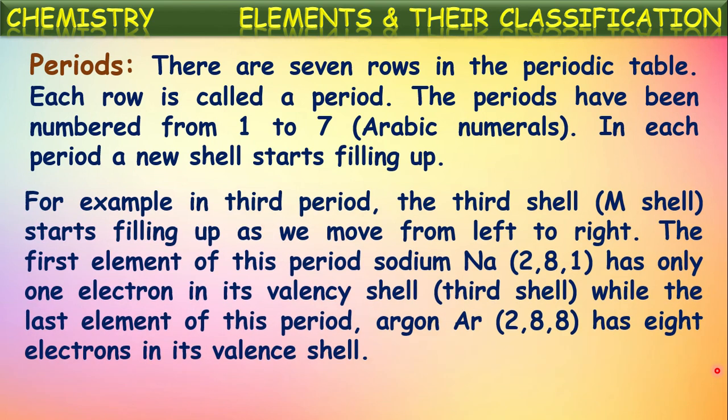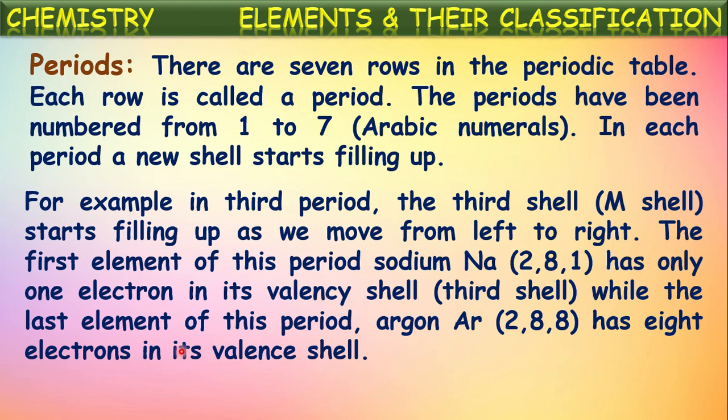For example, in the third period, the third shell starts filling up as we move from left to right. Third shell means M shell. So the elements in the third period will have their outermost shell as the third shell. The first element of this period is sodium. Its configuration is 2, 8, 1 because its atomic number is 11. As there are 11 electrons, its configuration will be 2, 8, 1. See, it started with electrons filling the third shell here, isn't it? And it has only one electron in its valence shell, that is the third shell.